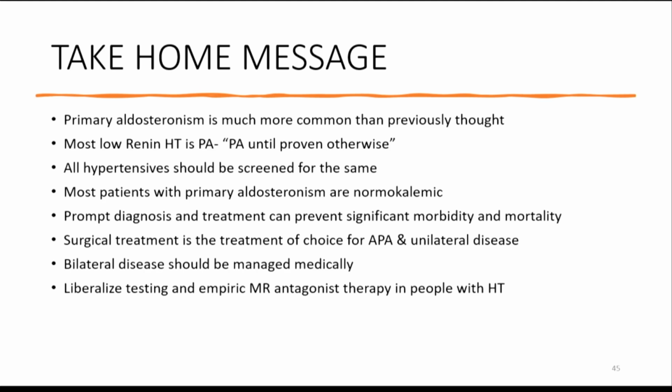In those patients where you have bilateral disease or you are not able to go with procedures like AVS, you can go with medical management. It's available at a very cheap rate. And of course, you have to find out the case. For that, you have to do the test. So renin and aldo, at least start doing in patients with resistant hypertension, those who are already on 3-4 medicines. That will definitely be helpful. And even if you are not doing that, start using spironolactone in this kind of patients, even if the patient is not able to do the test of 7,000 rupees. That will also be helpful.